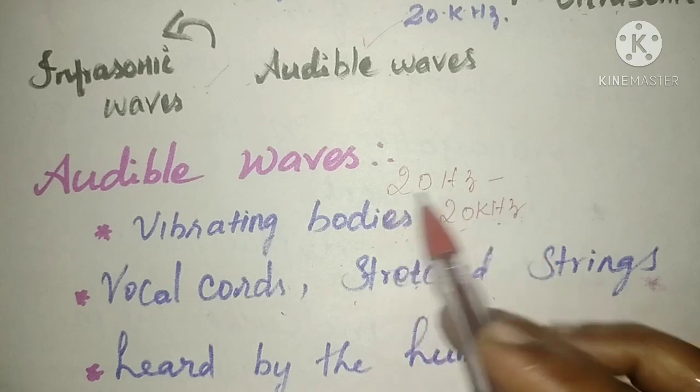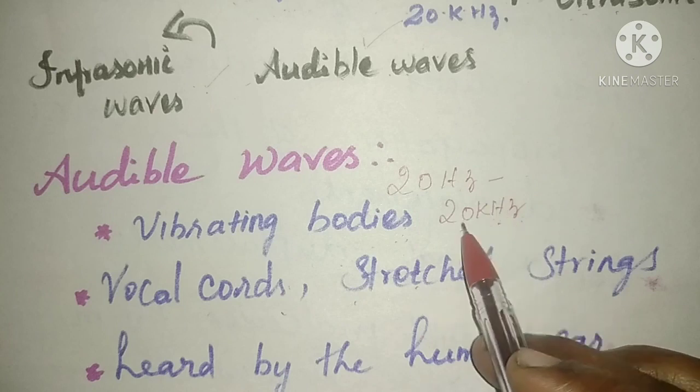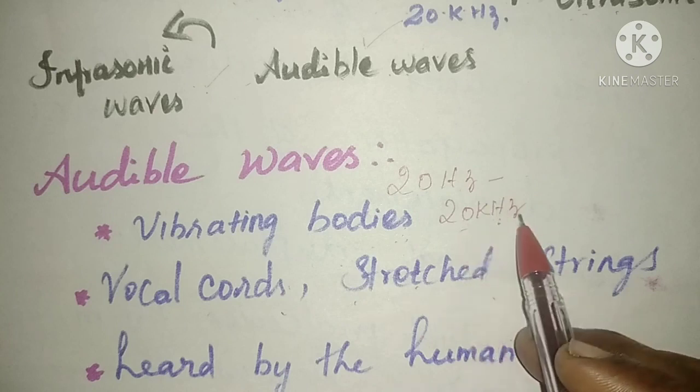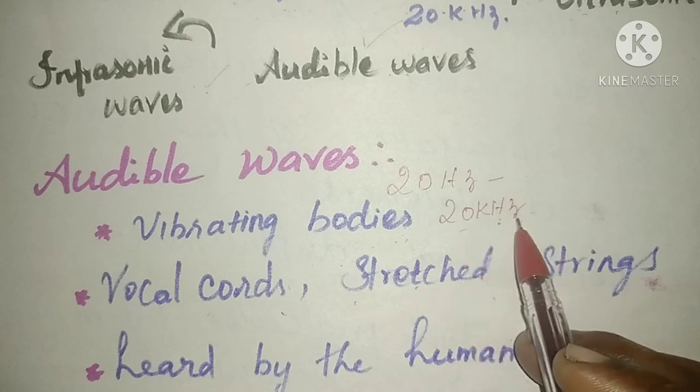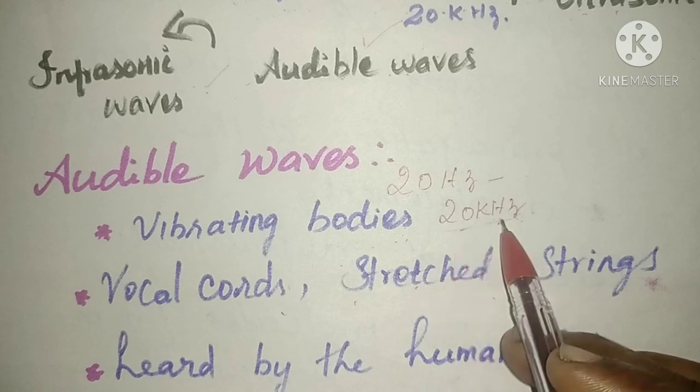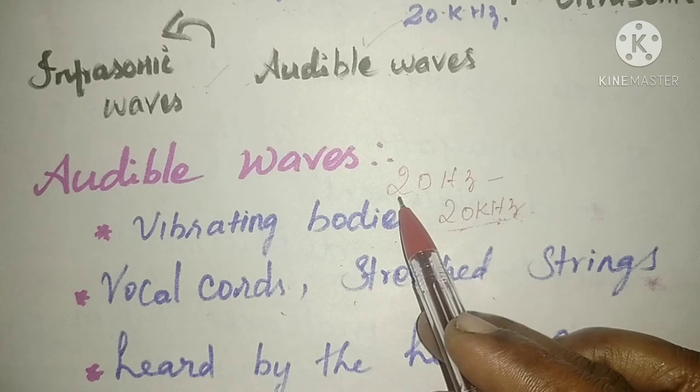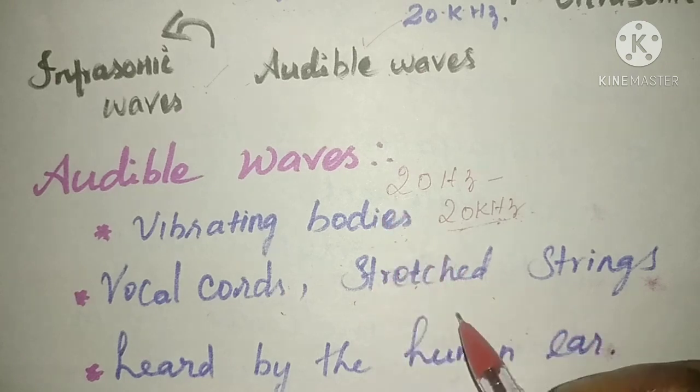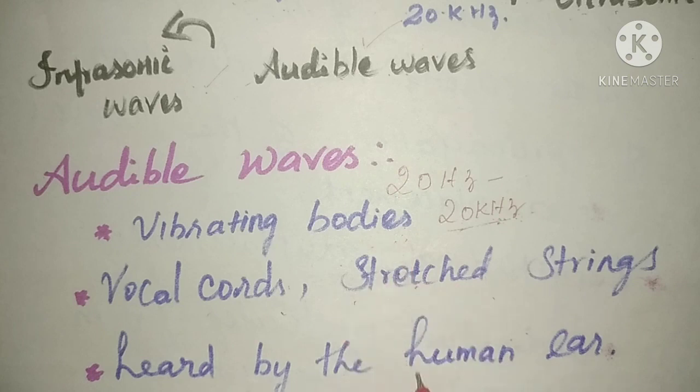Below 20 hertz we cannot identify sound, and above 20 kilohertz we also cannot hear it. Above 20 kilohertz is ultrasonic sound waves, and below 20 hertz is infrasonic. These two sound waves we cannot detect. So this audible range of frequency is heard by the human ear.